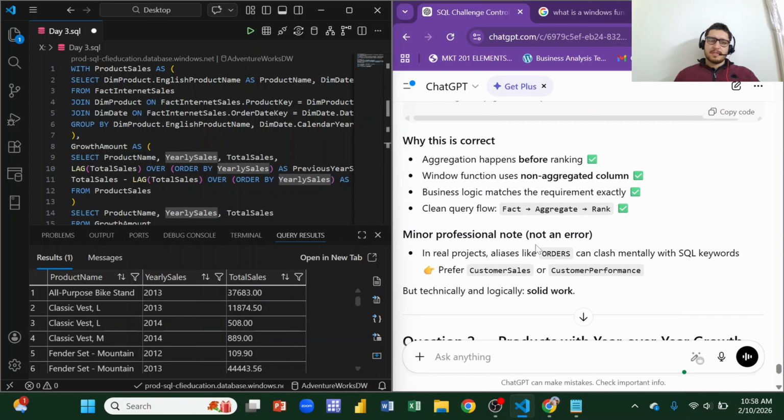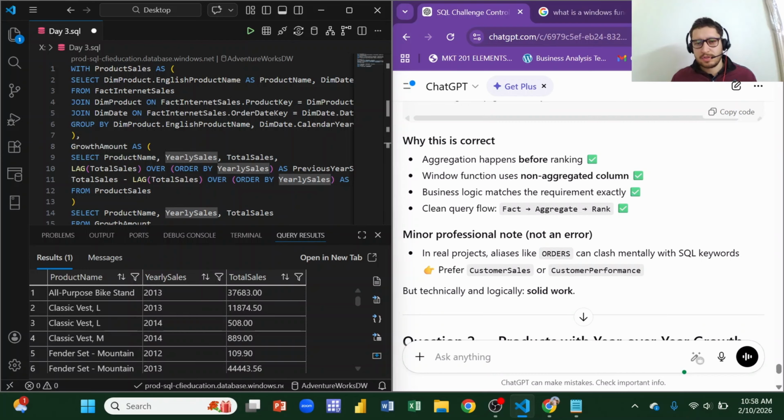And the minor professional note is that in real projects, aliases like orders can clash mentally with SQL keywords. It prefers names like customer sales or customer performance, but technically and logically it is solid work. So it's saying that the word orders, which I used for naming my CTE, should not be used, because it already exists as a keyword in SQL and might clash.